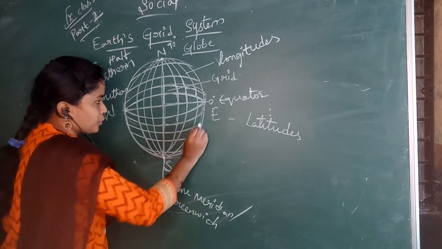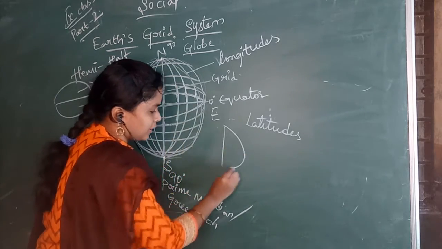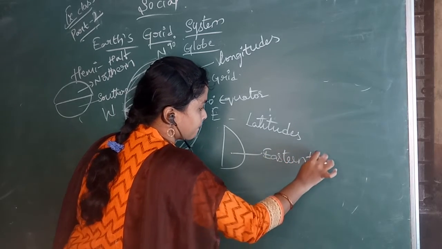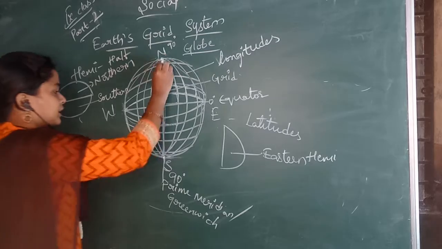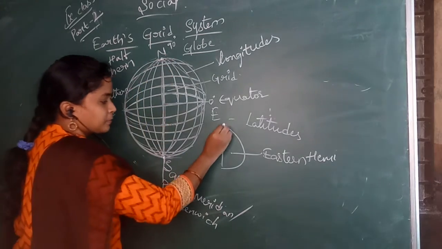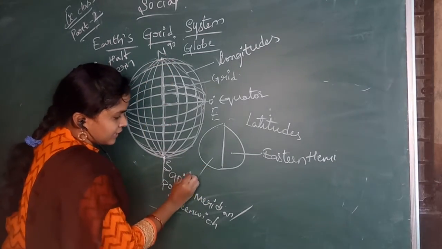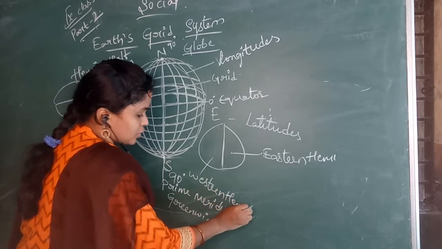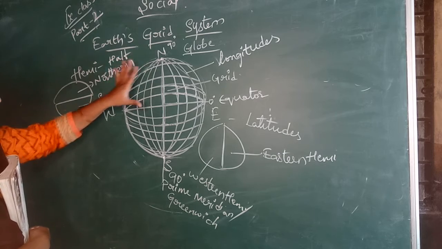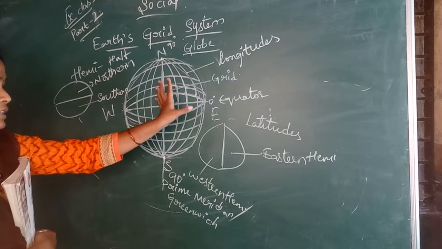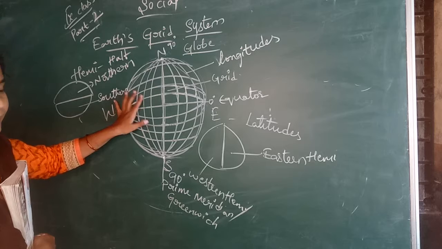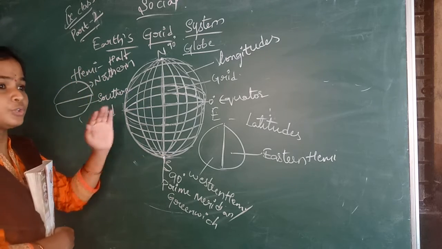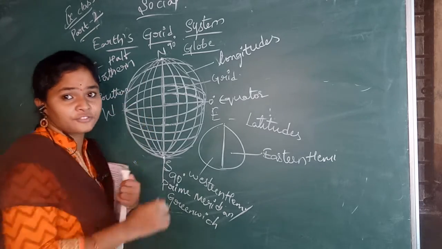And this part is known as the eastern hemisphere. And this part is known as the western hemisphere. Clear children? Northern hemisphere, southern hemisphere, eastern hemisphere, western hemisphere. Hemi means half, so it is dividing into halves, children.